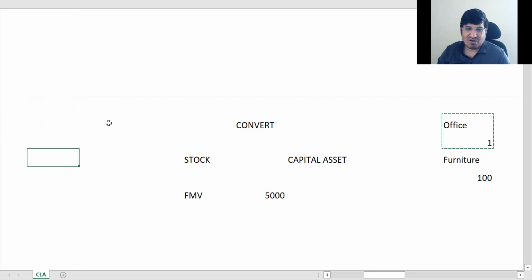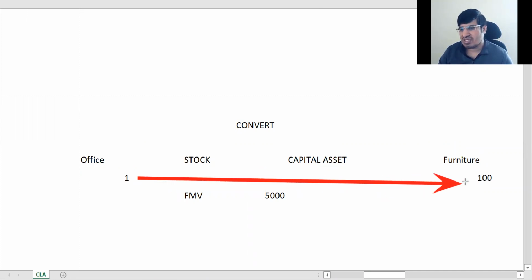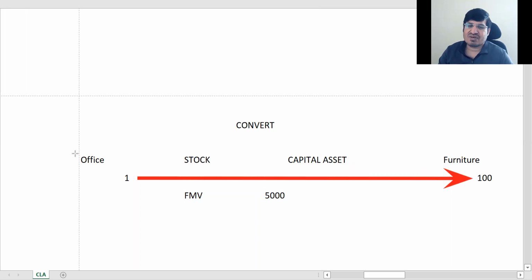ओके, in my office there is a furniture, I don't want it, I want to renovate my office, so I already have a stock of furniture which I am selling. ठीक है, so then I'm just putting this here. ठीक है, इसको भी बेच देंगे इसके साथ साथ. This becomes conversion of capital asset into stock in trade.